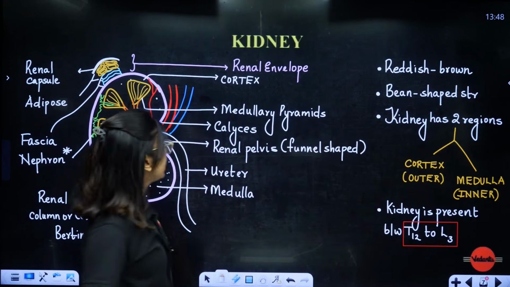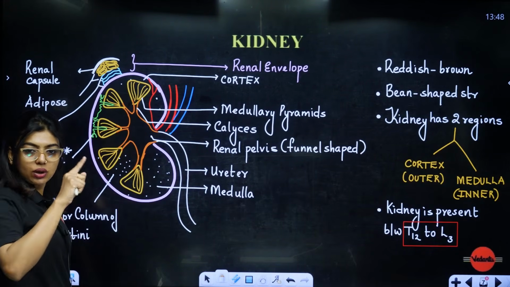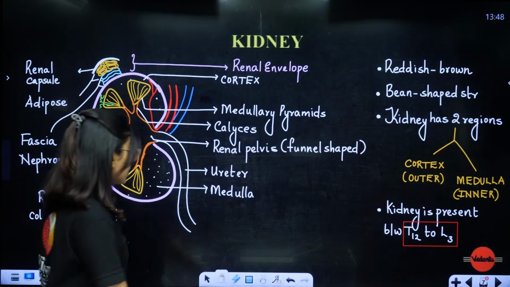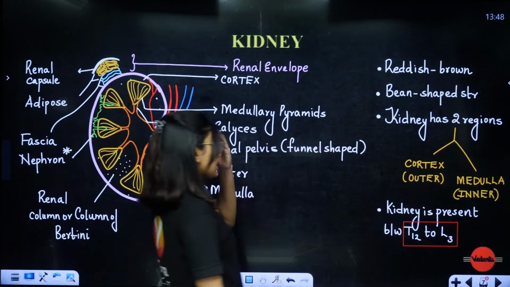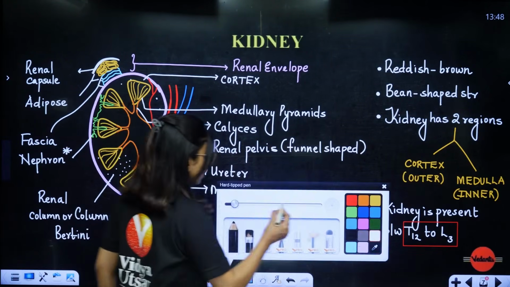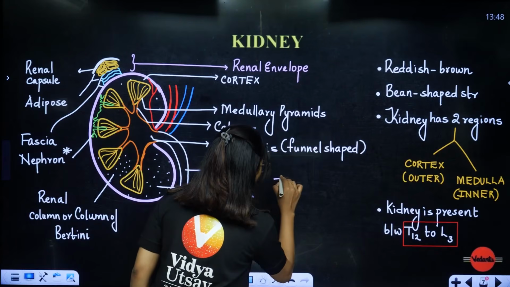Done. Now I told you towards the renal pelvis, what is there? I told you there are certain projections which are called calyces. So remember students, there are minor calyces and major calyces. Just make a note. And remember that kidney's structural and functional unit is nothing but your nephron.